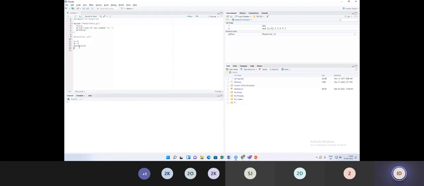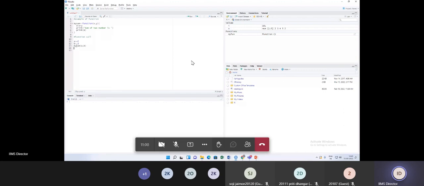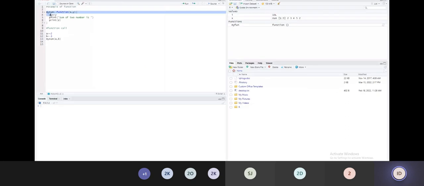I will explain and then execute. This is my complete function definition. My sum is my own function, but I always need to write it with the help of the function keyword. The function has arguments x and y, so whatever values are passed by the calling code, that is a and b, will be copied to x and y.